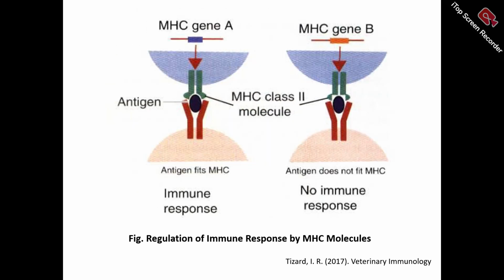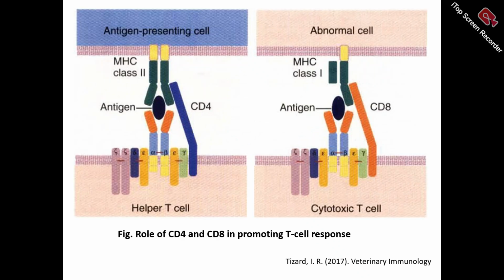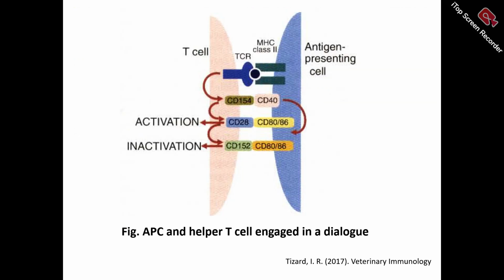This is the immune response where MHC gene A is detected, and if MHC-B gene is rejected, that ensures MHC compatibility issues are challenged, then we will not get any response. This is how T cells, T helper cells and TC cells identify the antigens. T helpers identify the antigen by class 2 MHC, and TC cells detect the antigen by class 1 MHC.